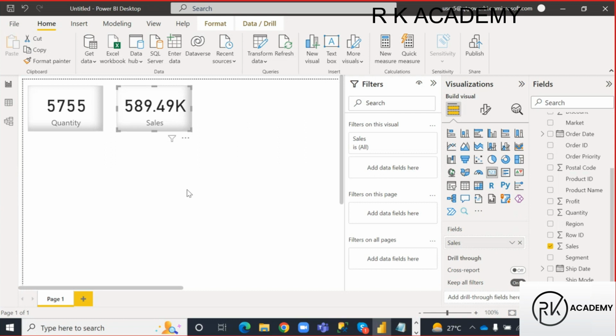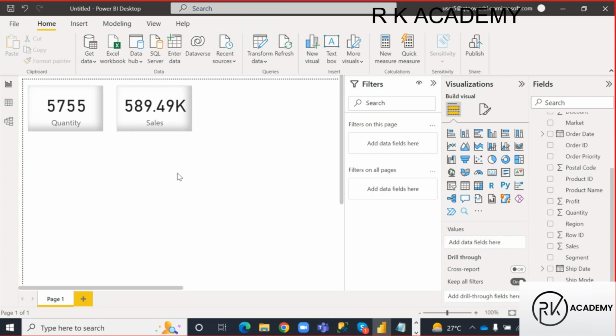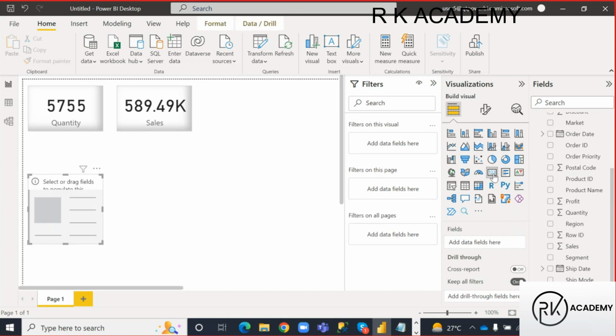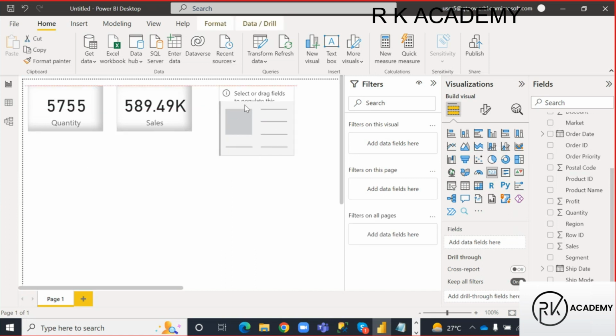Is it clear, guys? So that is why Power BI is called a data analytics software. In a similar way, if I want to take one more visual, just click on the card visual. On this card visual, I want to show the profit amount. What is the profit amount we received? I want to see that information. How can I see that?